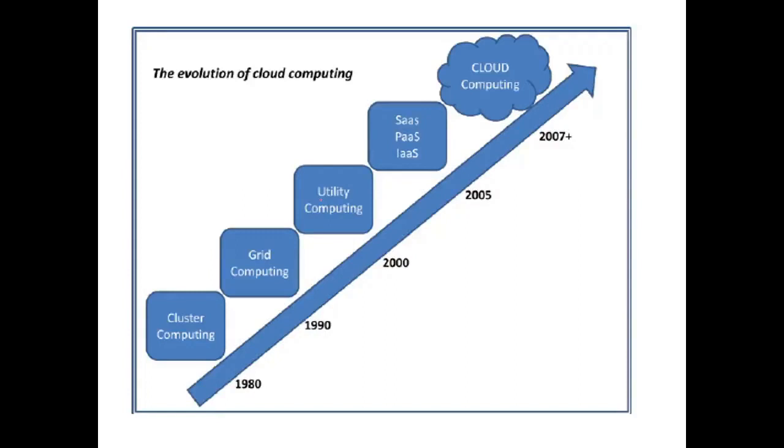And then utility computing. Utility computing is nothing but cloud computing, where services were provided on demand. Whatever the users needed, only that was provided, and they were charged for that, like on a rental basis.